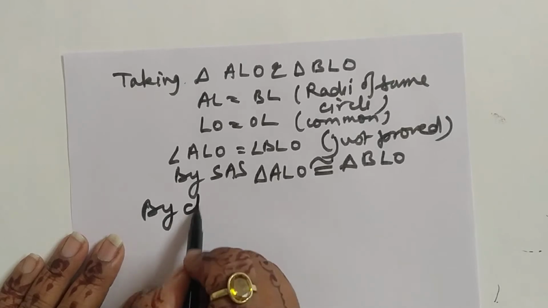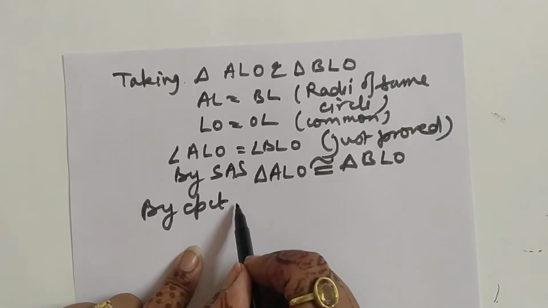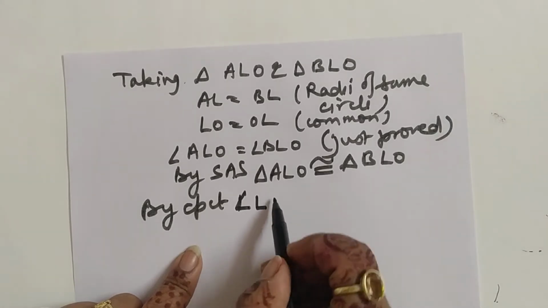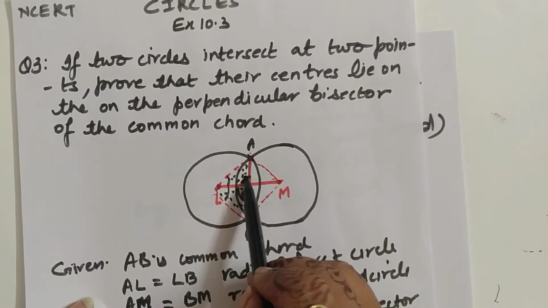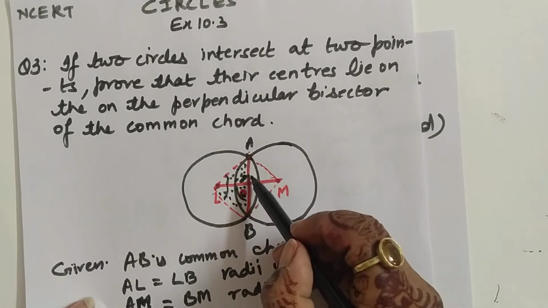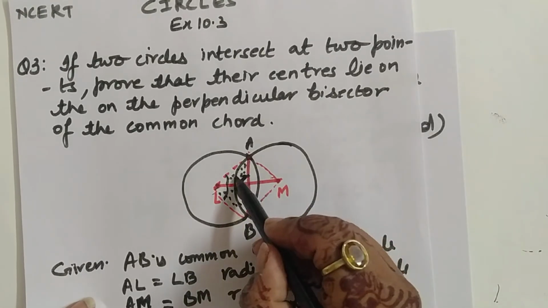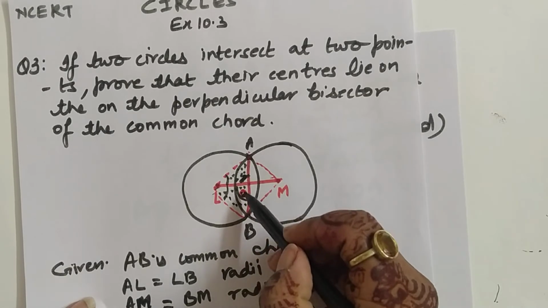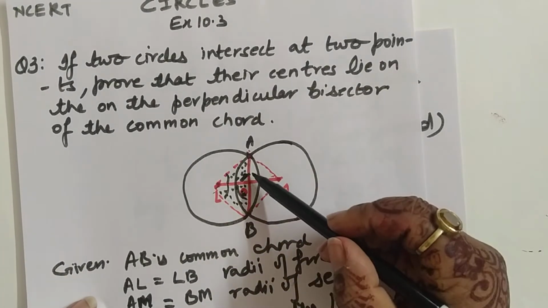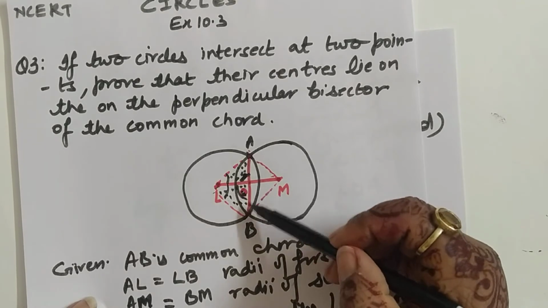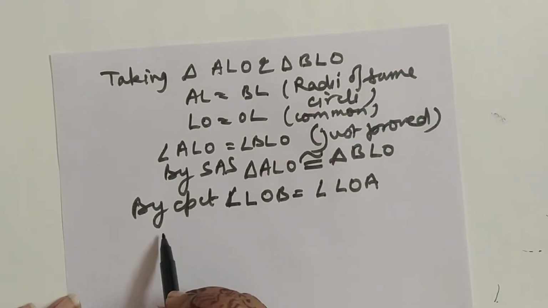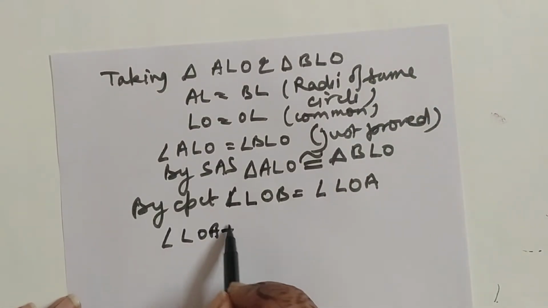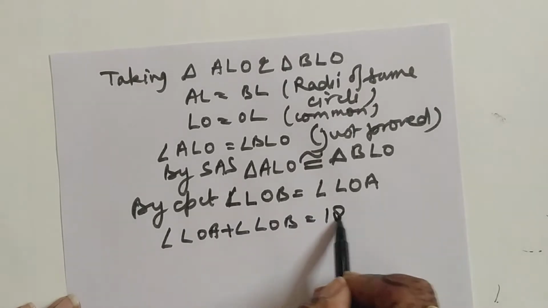So by CPCT, what have we got? Angle LOB is equal to angle LOA. This angle LOA is equal to angle LOB. And what we can see, AB is a straight line. So the sum of these two angles will definitely be equal to 180 degrees, or we can say these two angles will be supplementary to each other, because AB is a straight line. So angle LOA plus angle LOB is equal to 180 degrees.